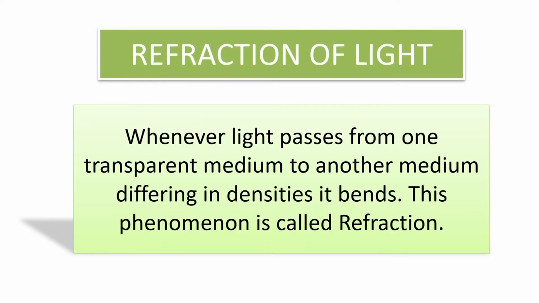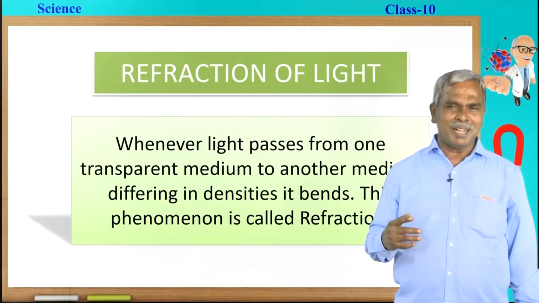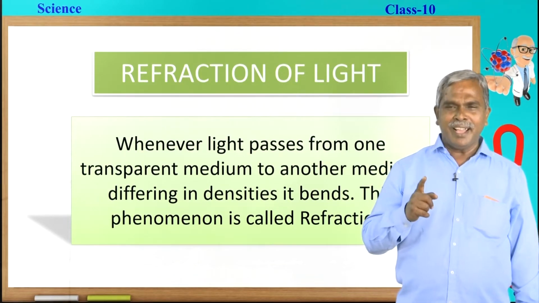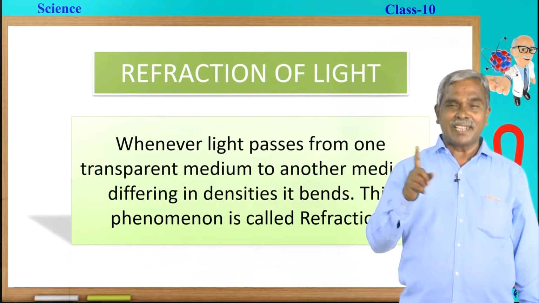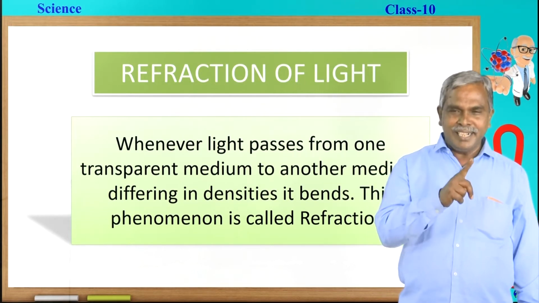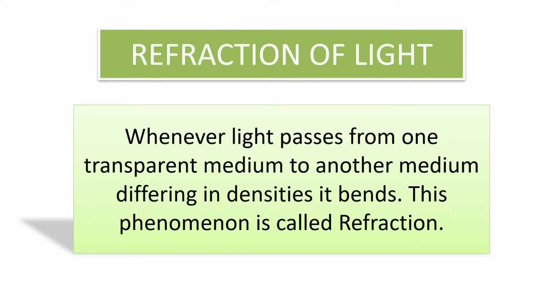Okay, let us start. Refraction of light. The light has three prominent characters: the light travels in a straight line, reflection and refraction of the light. The first two and even refraction of the light we have learnt in detail in 8th standard or in the previous standards. Once again, let us recall what is the meaning of refraction of light.